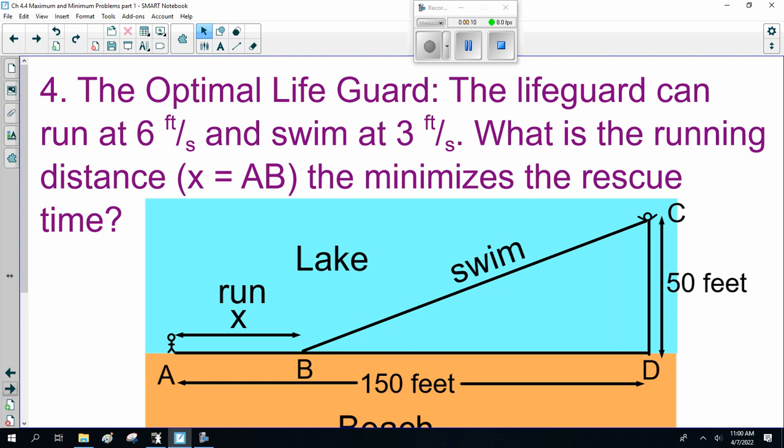Now we get to the classic lifeguard problem, which you will see a lot: a lifeguard, or you're running a pipeline, or you're building a road. Anyway, the optimum lifeguard. The lifeguard can run at 6 feet per second and swim at 3 feet per second. What is the running distance x equals AB that minimizes the rescue time? So here he is running x and swimming.